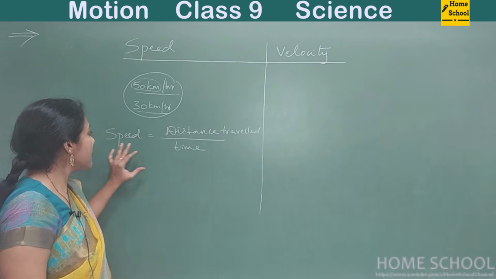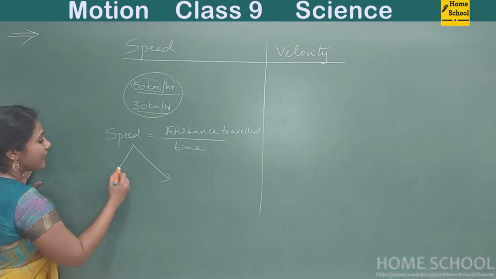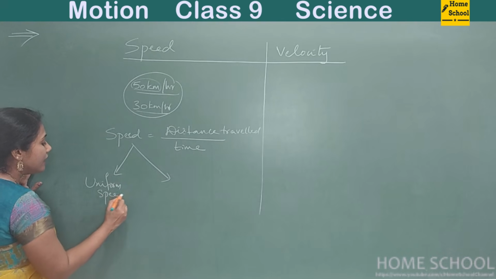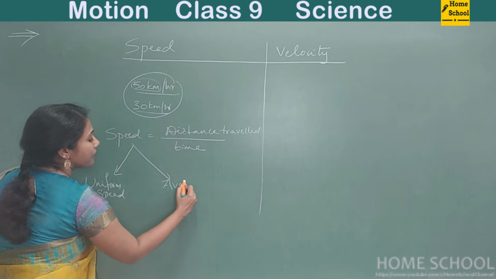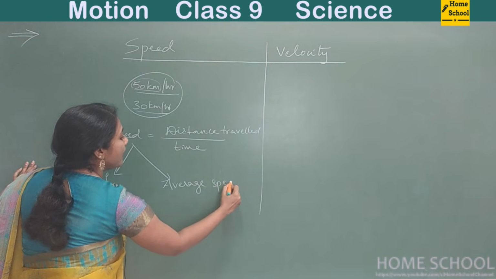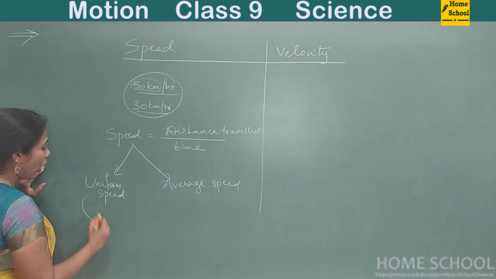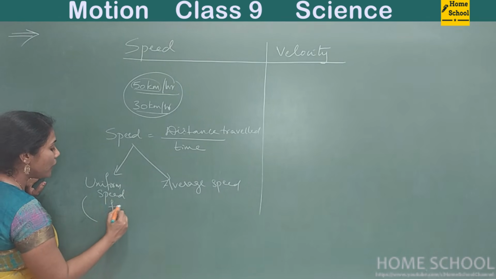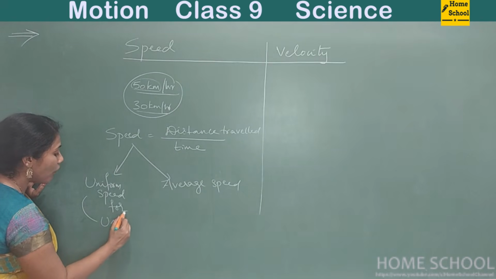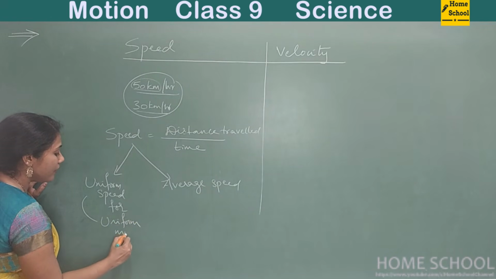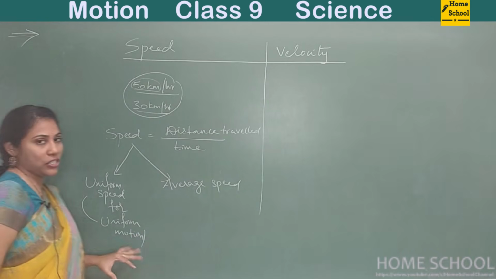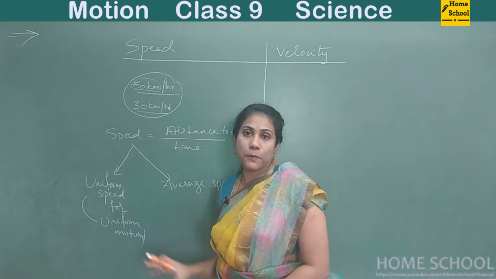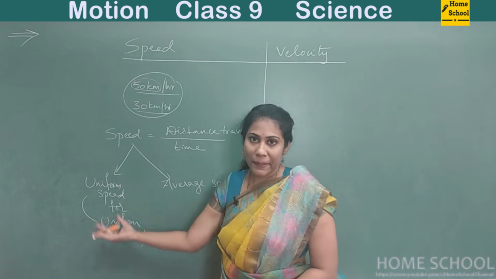When we talk about speed, there are two types of speeds, guys. One is uniform speed. The other one is average speed. Uniform speed we talk about when an object has uniform motion. So uniform speed is for uniform motion. I just now discussed what you mean by uniform motion, right? Constant motion. So uniform speed means constant speed.